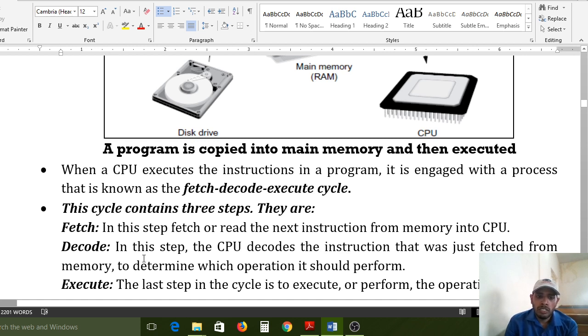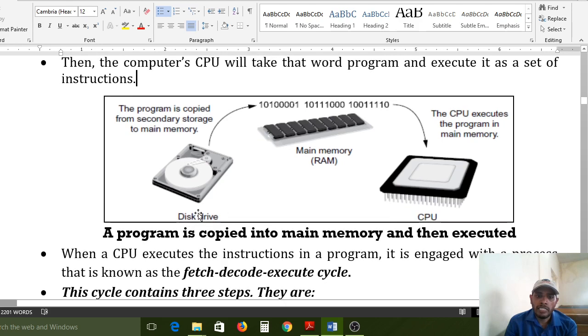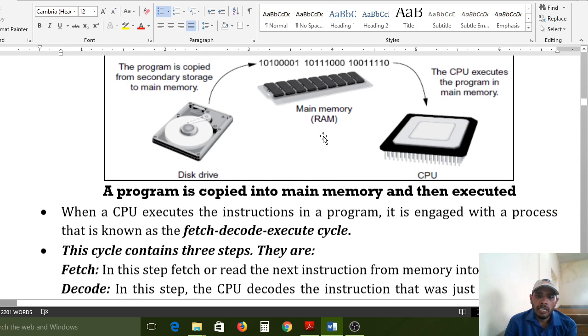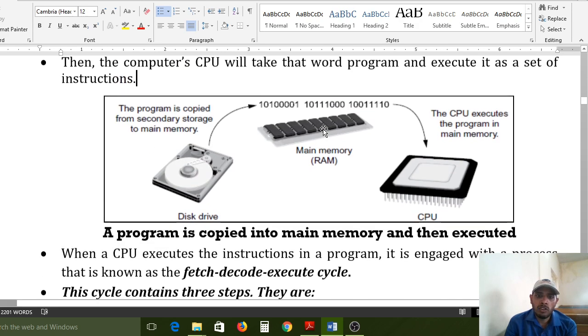After that, decode. In this step, the CPU decodes the instruction that was just fetched from memory to determine which operation should be performed. Decode means after fetching that complete data, it is decoding. Actually you are writing the text using higher level languages.